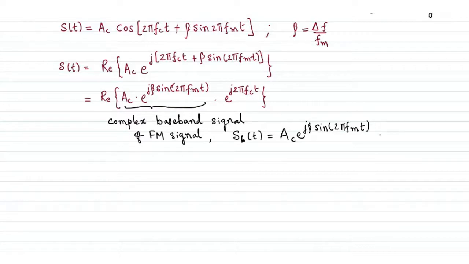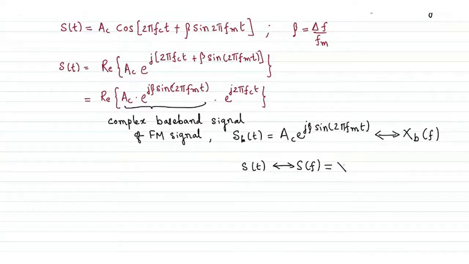If S_B(t) has a frequency spectrum X_B(f), and S(t) is the modulated signal whose frequency transform is S(f), what will this spectrum be in terms of X_B(f)? Any answers?